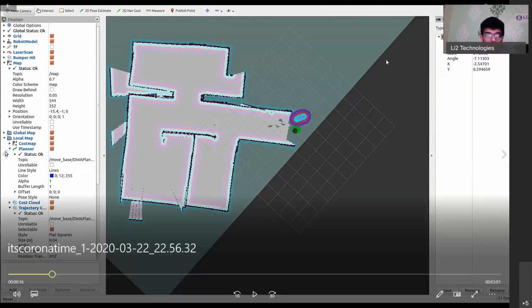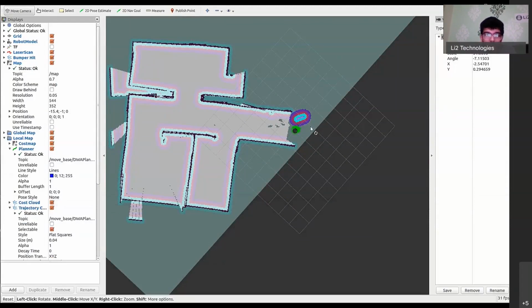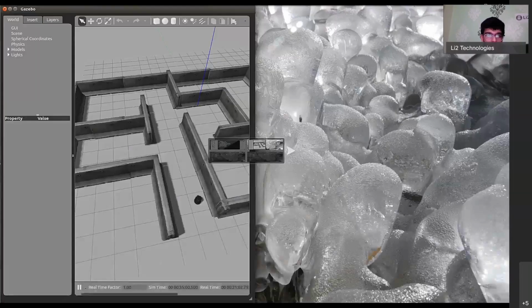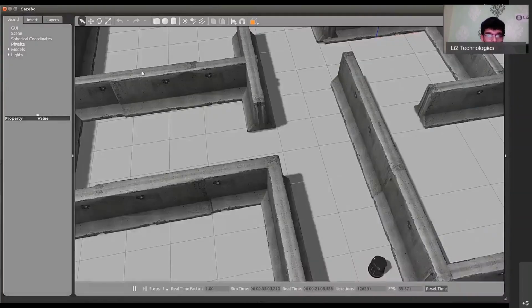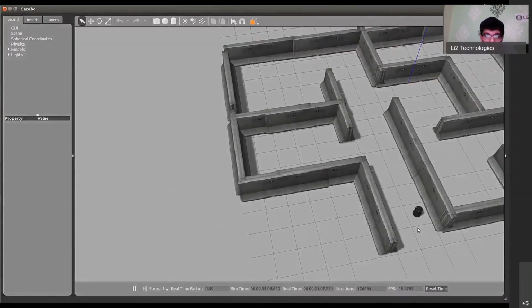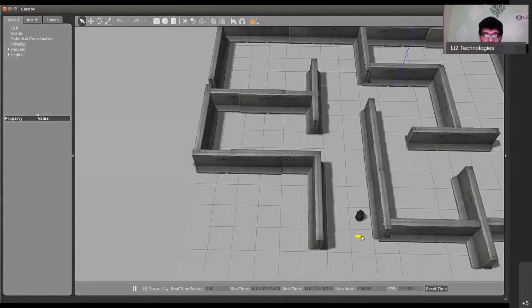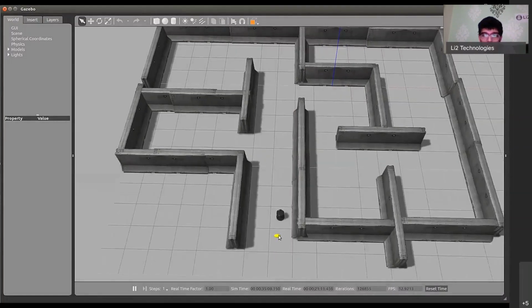This is an example of what a good map looks like. You should make sure that there are no overlaps when you make your map. Opening this environment, let's see the functions that you will have to carry out in order to make autonomous navigation possible.